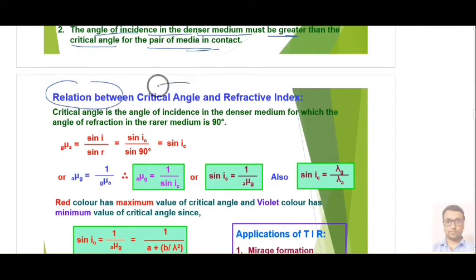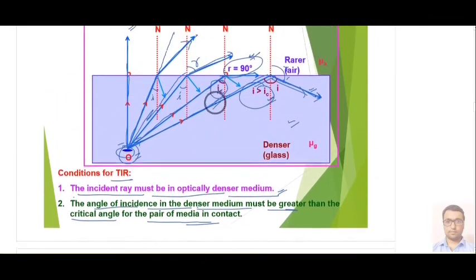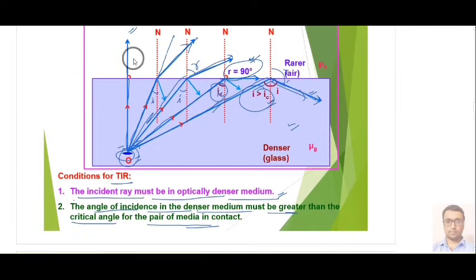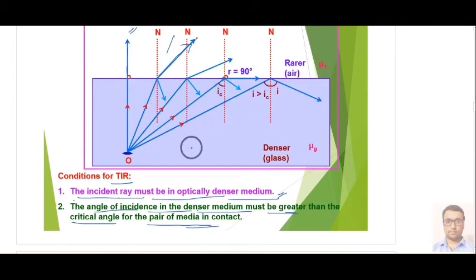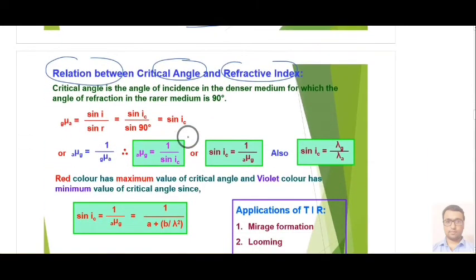Now we have the relation between critical angle and refractive index. In this diagram, for situation number 3, if we apply Snell's law, then we can say that mu into sin IC equals 1 into sin 90, because our angle is 90 degrees. So sin IC will become 1 by mu. So this is the relation: mu equals 1 upon sin IC. Remember, this mu is of the denser medium with respect to the rarer medium, that is A mu G, or mu of glass with respect to air.